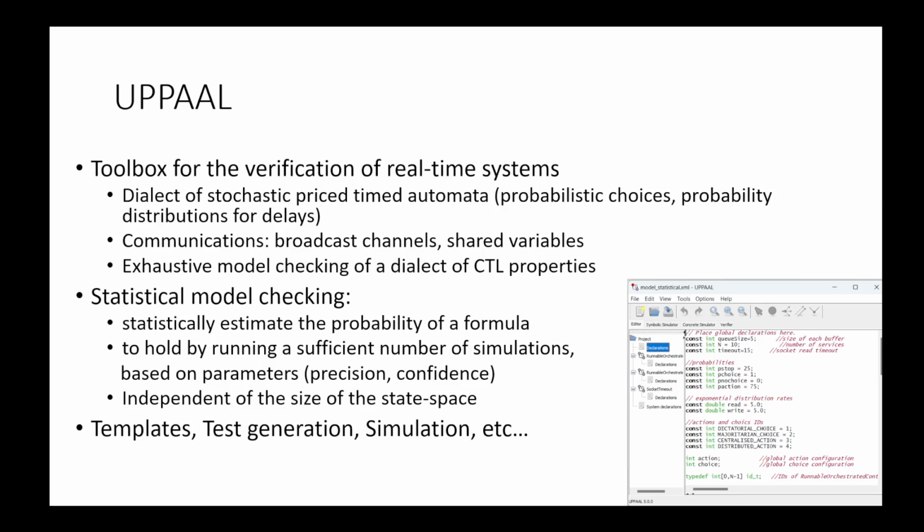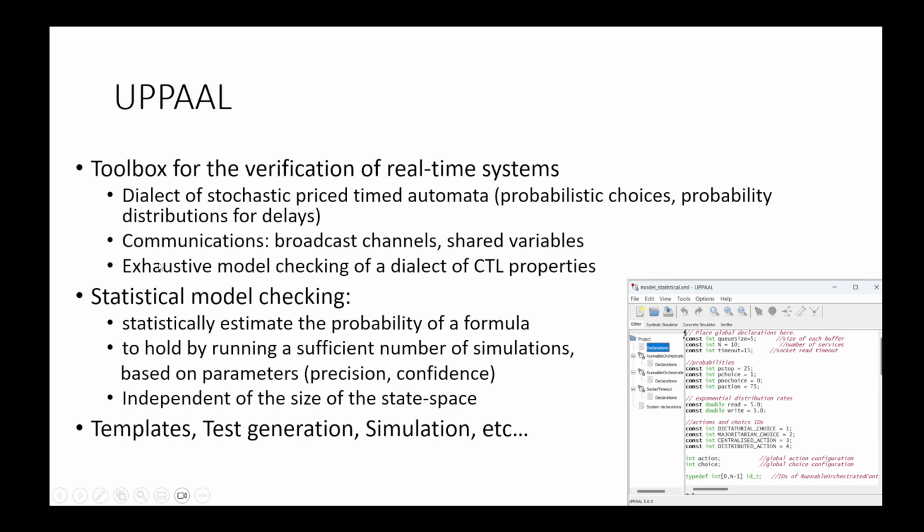Continuing, we now give a little background on UPPAAL. It is the toolbox that has been used to formally model and verify the contract automata runtime environment. It is a toolbox for the verification of real-time systems whose formalism is a dialect of stochastic priced timed automata, where we have probabilistic choices and probability distributions for delays. Automata may interact by means of channels and shared variables. In this work, we only use broadcast channels since these are the ones allowed by statistical model checking.